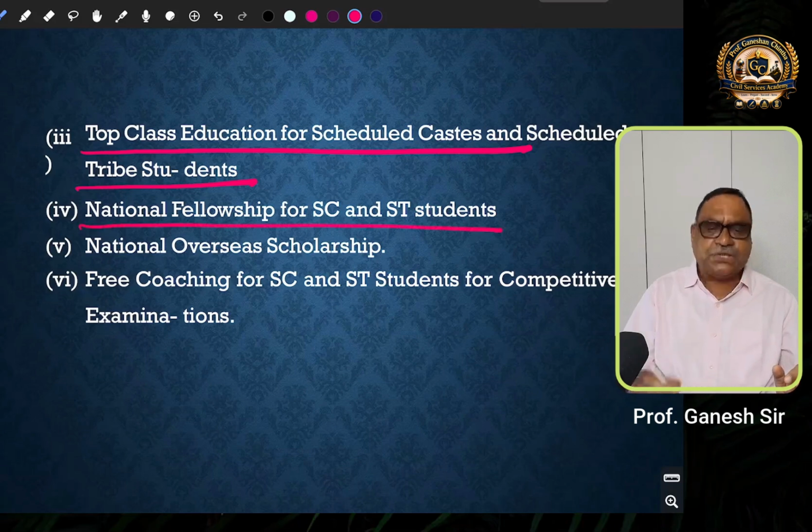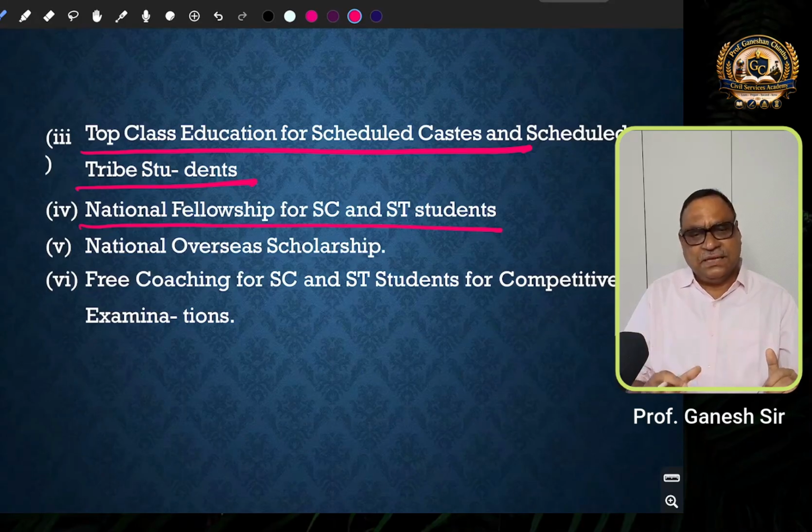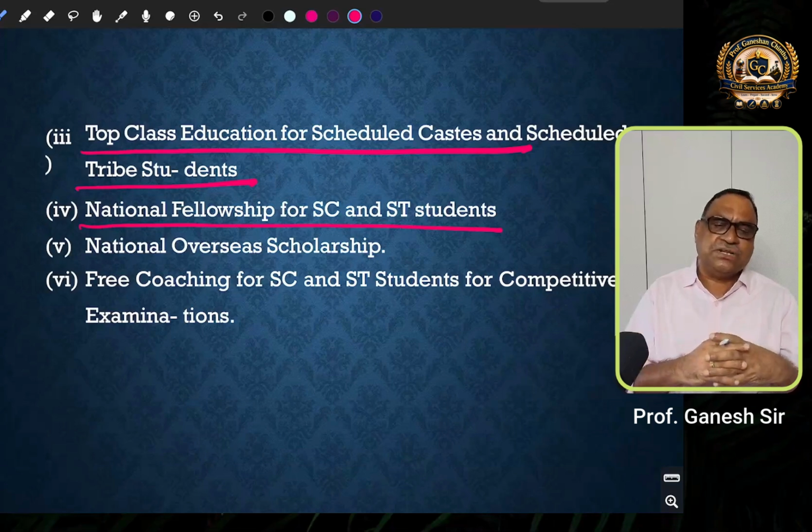Then the National Fellowship for Scheduled Castes and Scheduled Tribes. This is basically to encourage the research culture among the students in general, and specifically to encourage the students belonging to scheduled castes and scheduled tribes to pursue research programs like a PhD in state and central universities and other national level research institutes.